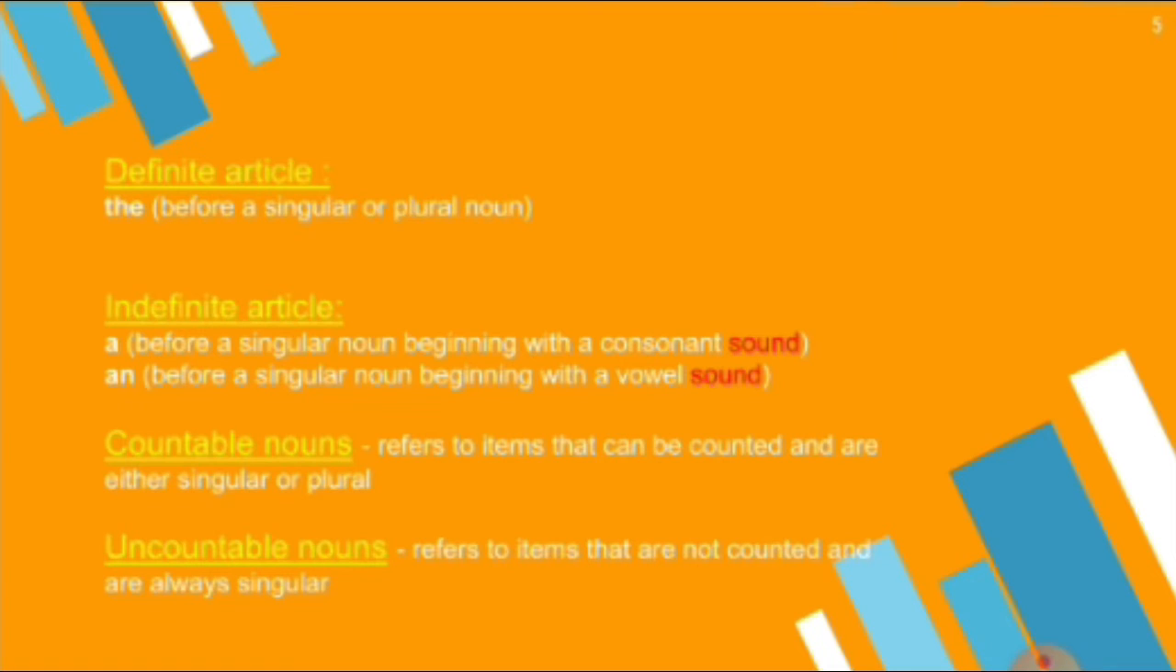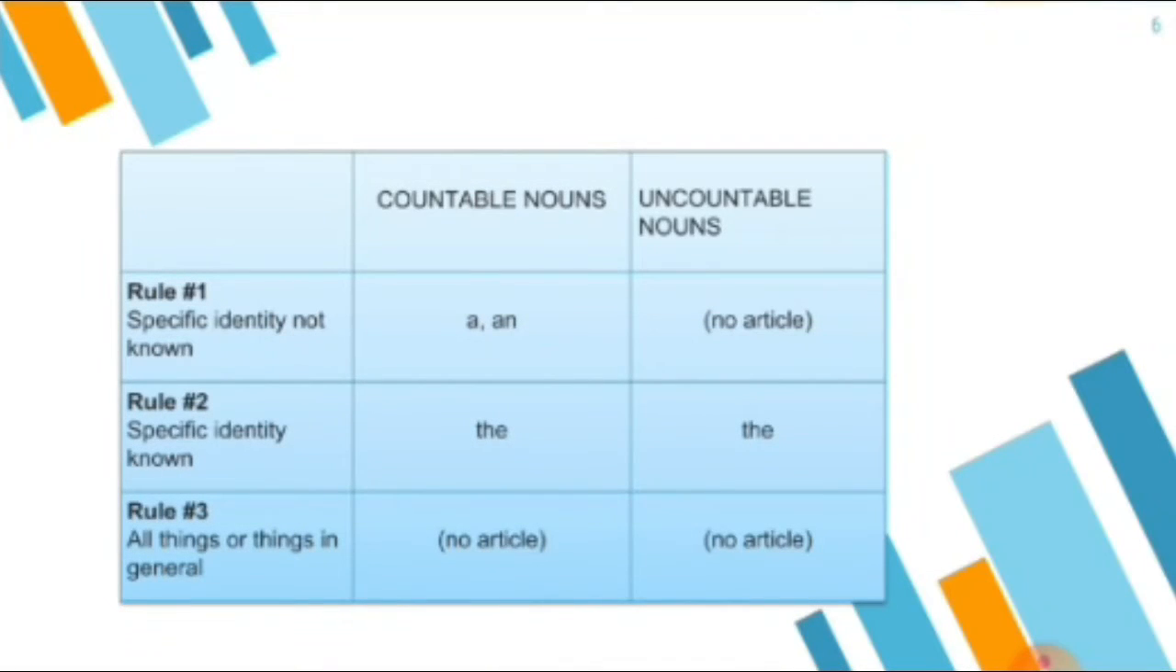Only three articles we have in our English language: a, an, or the. Here "or" is not an article. "Or" means that we have some options. So "or" is not an article. There are some basic specific rules for countable and uncountable nouns which that diagram shows.